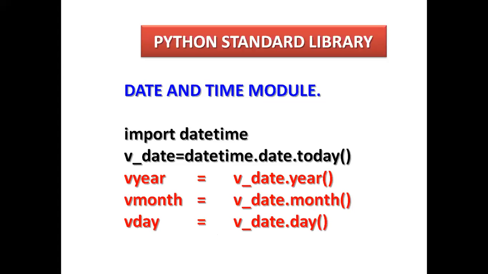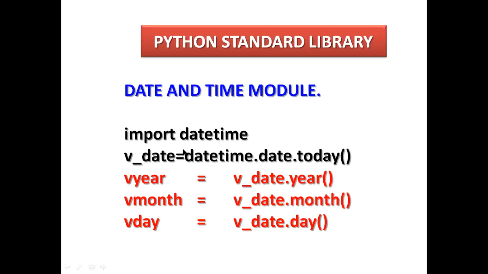So here, the Python standard library. Python has a standard library, which has a datetime module, the date and time module. To import a date and time, you have to use v_date. What is v_date? It is not a keyword, it is a user defined name. You can declare any name. Don't write it as date, because date is a keyword here. So v_date is written here, or c_date, any name you can give here.